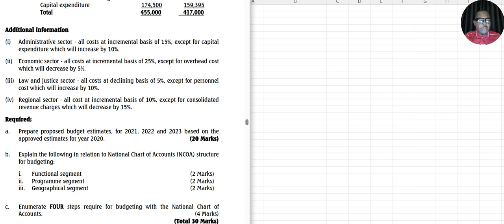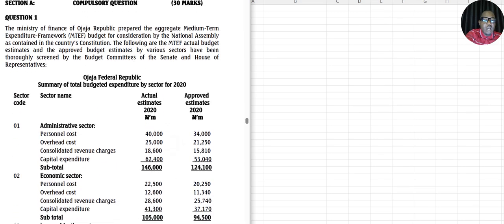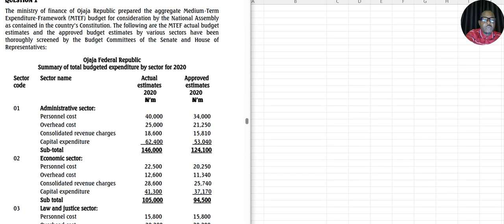You are expected to prepare proposed budget estimate for 2021, 2022, 2023 based on the approved estimate for year 2020, and you have 20 marks for that. Now, they said we should look at the approved estimate only. So you're not going to look at the actual, you're going to look at the approved.